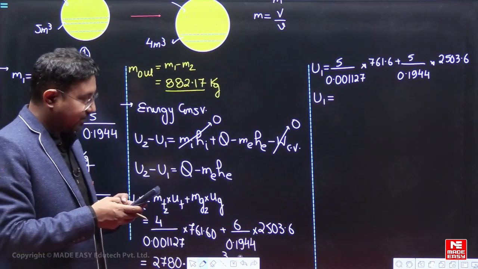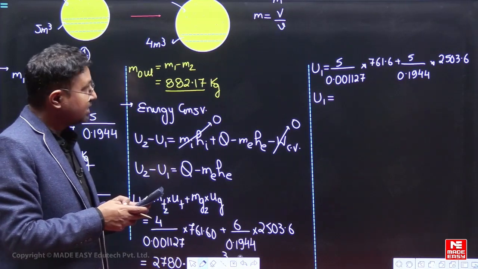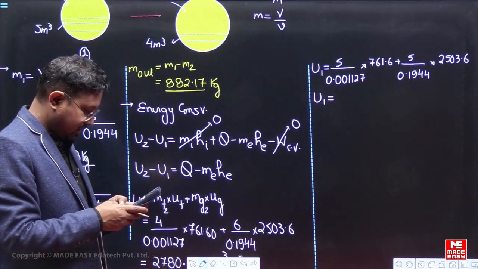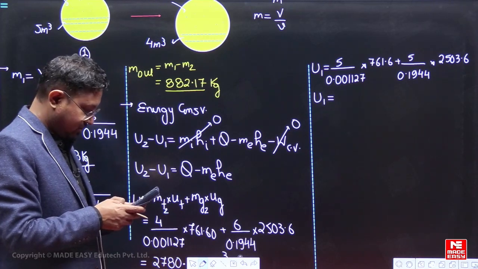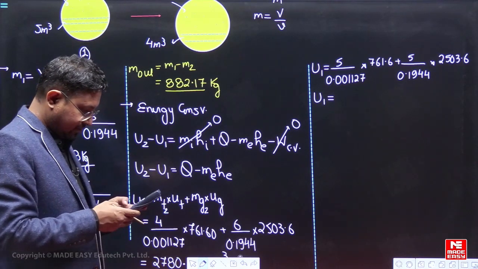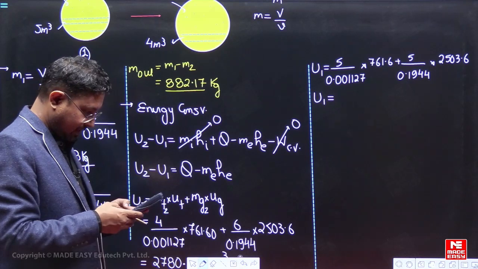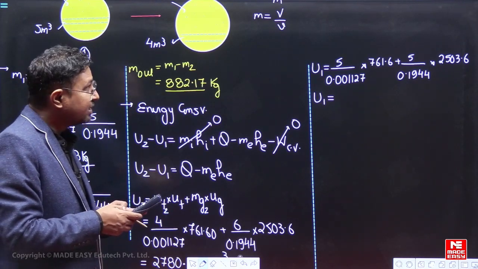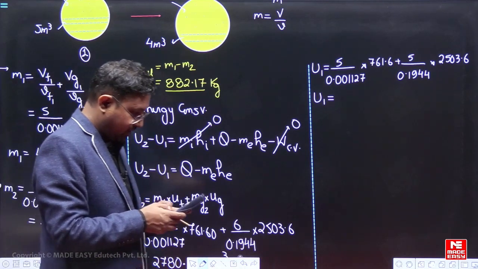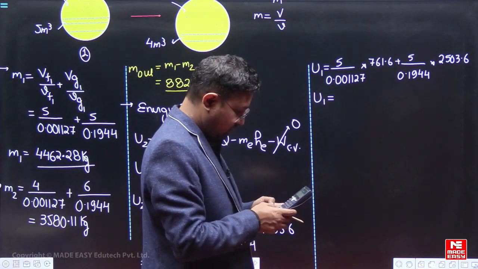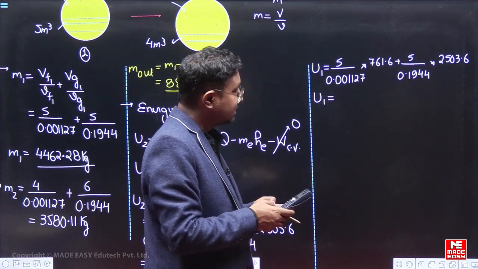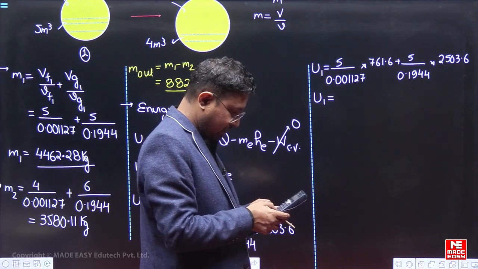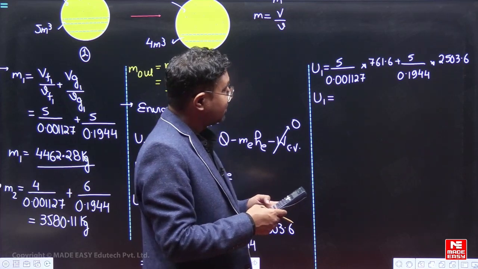So we can find 5 into 761.6 divided by 0.001127, plus 5 into 2503.6 divided by 0.1944.